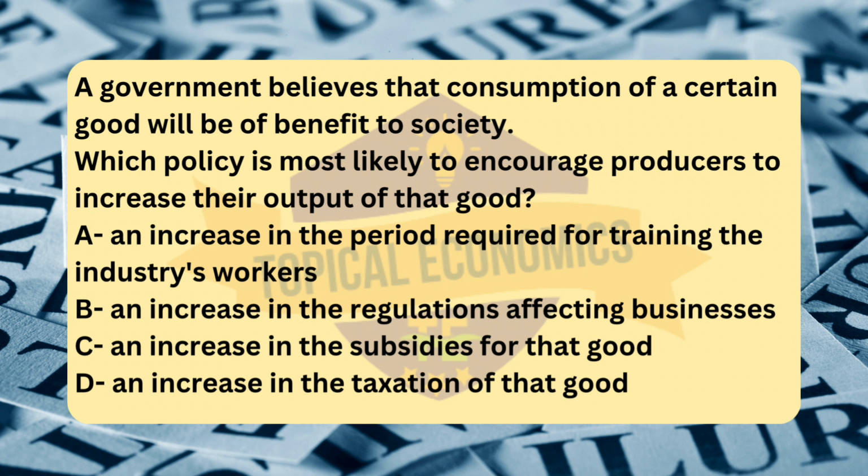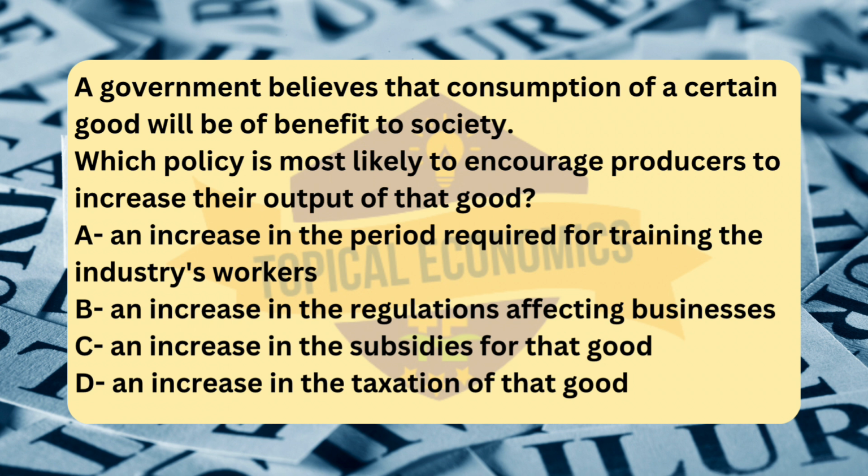A government believes that consumption of a certain good will be of benefit to society. Which policy is most likely to encourage producers to increase their output of that good? A. An increase in the period required for training the industry's workers. B. An increase in the regulations affecting businesses. C. An increase in the subsidies for that good. D. An increase in the taxation of that good. Reference, 2018 February-March version 2.